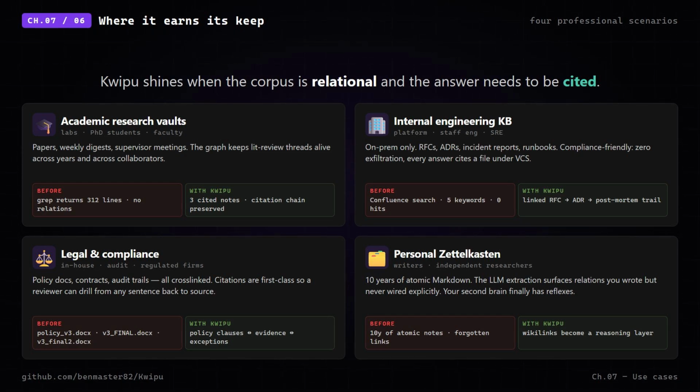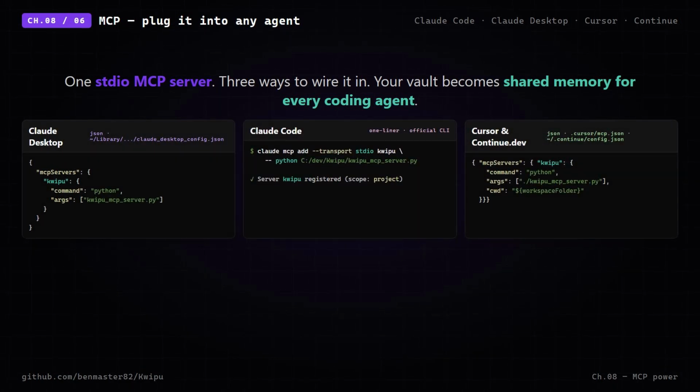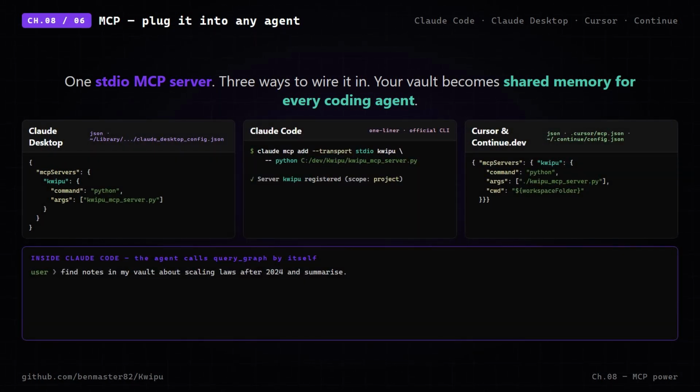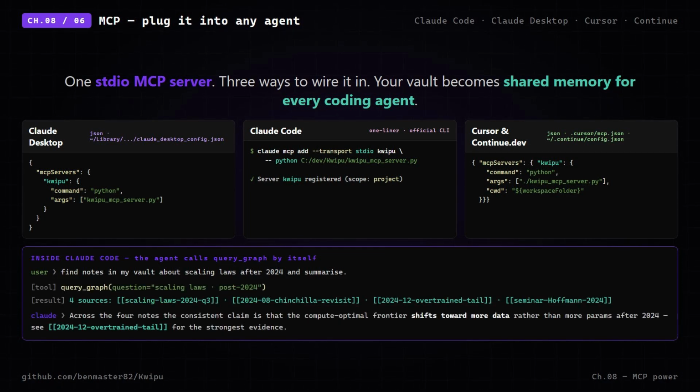Here is the real lever. MCP. Register Kwipu in Claude Code, Claude Desktop, or Cursor with a single command. From there, any agent can query your vault. Your corpus becomes shared memory across every tool on your machine.